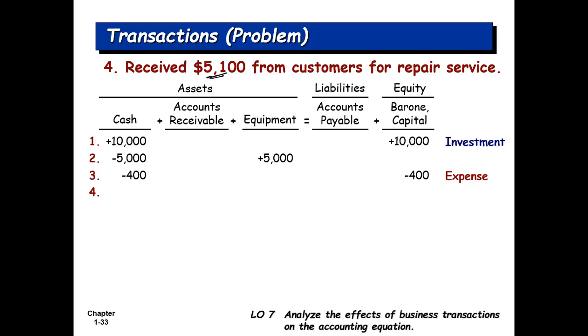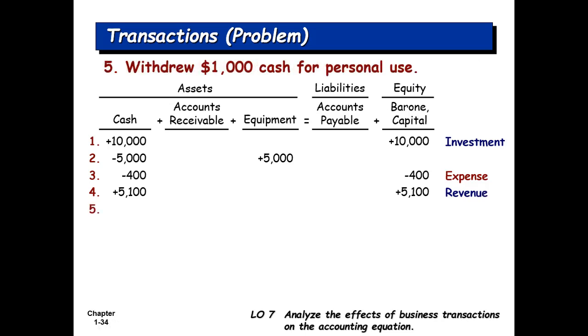Right, so the next transaction is the fourth transaction, where we received $5,100 from customers for repair service. So we provided services and we have earnings of $5,100 and we received those earnings. That means there will be an increase in the cash equivalent to $5,100, and there will also be an increase in equity. Okay, so these are the revenues. Next is the owner has withdrawn, taken out $1,000 cash for personal use. Okay, so you take out the cash from the business, cash reduces, there is a reduction in cash, see, and there is also a reduction in equity. Remember, expenses and drawings reduce owner's equity.